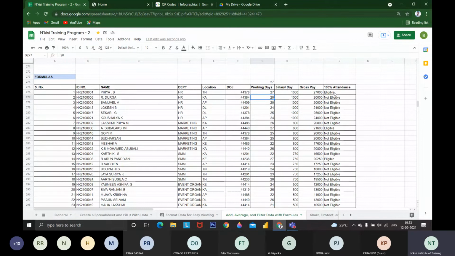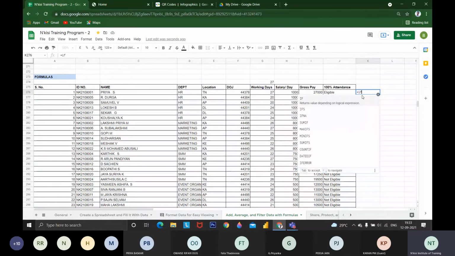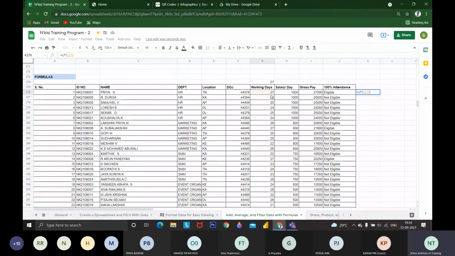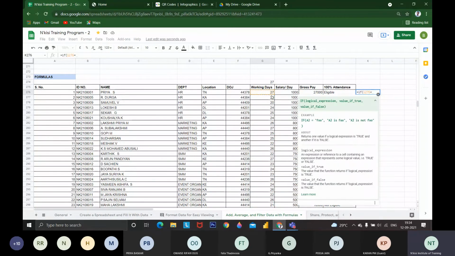For that case, we are providing this data. If I have to mention a condition, I can't use a filter and those things. I want to use a formula, so I'm typing equal to. See here, IF is the formula I'm going to use. These are the various formulas available in Google Sheets. The logical expression means the condition you are going to check. This is the cell I'm going to check, and if it is equal to 27.